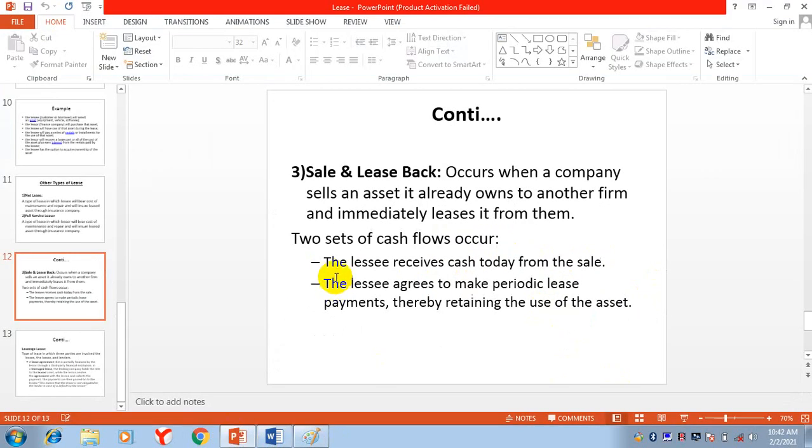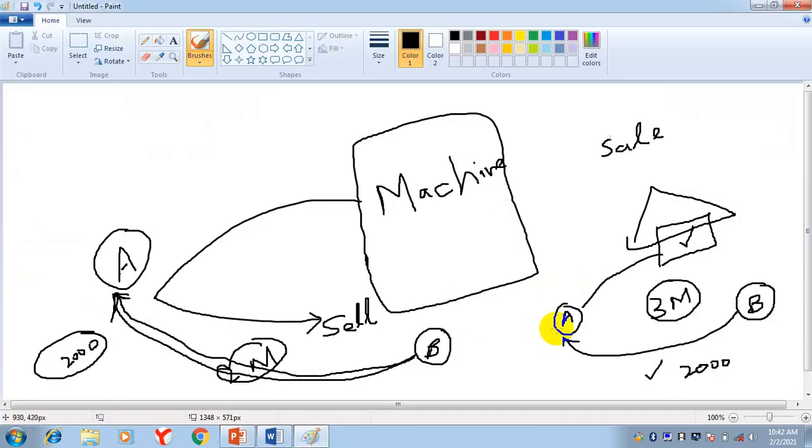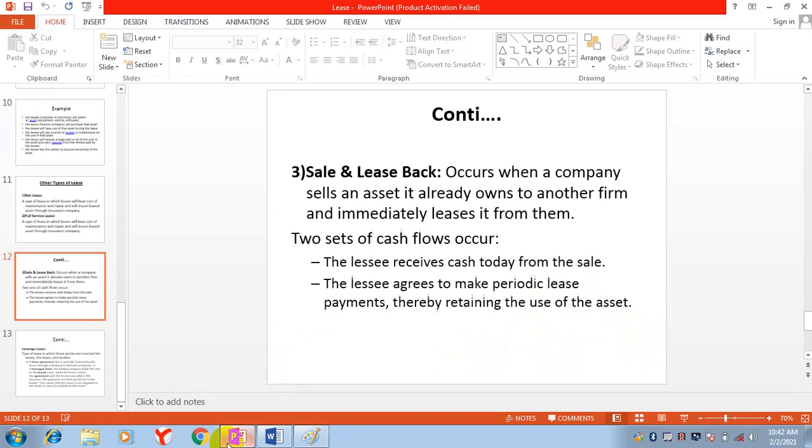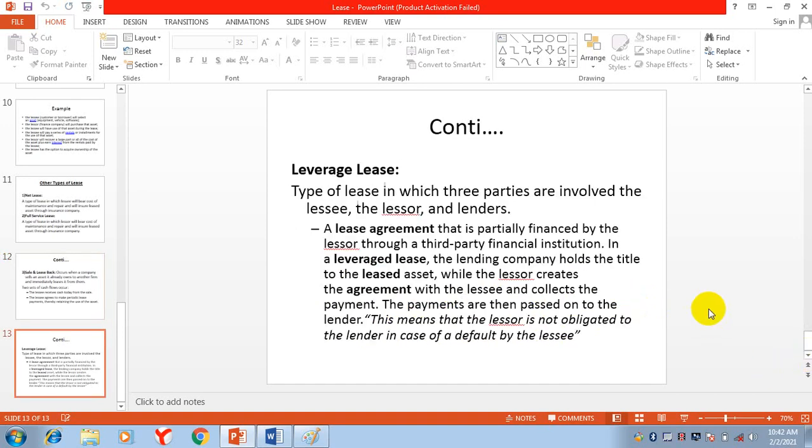And then the second one: the lessee agrees to make periodic lease payments. You are now the lessee because you are taking it on lease from B, and you will make monthly payments. So you will make a payment of $2,000, thereby retaining the use of the asset. And why are you doing this? To retain the use of the asset. You want to use this asset again.